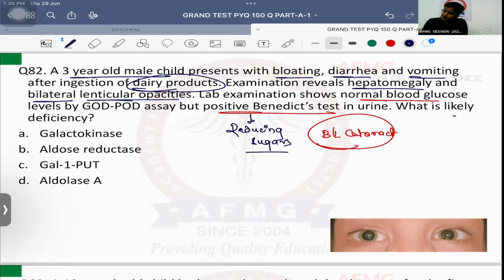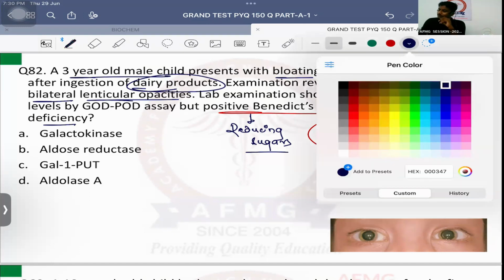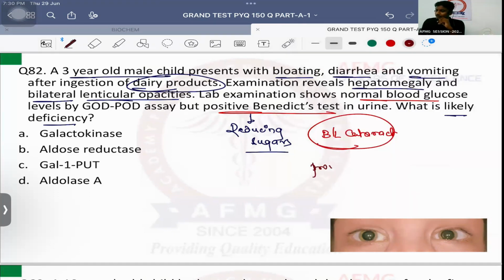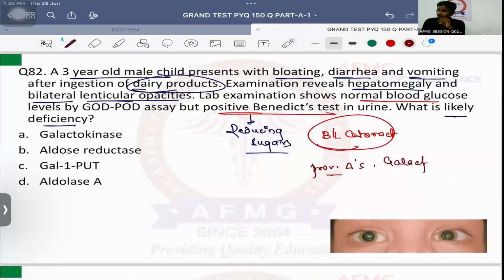Okay, what is the likely deficiency? What is your provisional diagnosis? Provisional diagnosis is right. It is a case of galactosemia. Why is it a case of galactosemia?